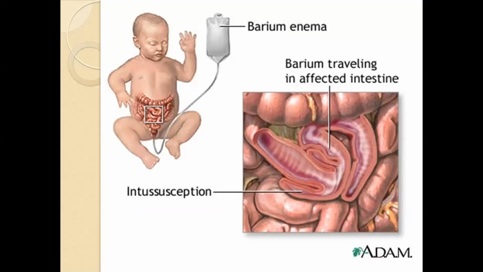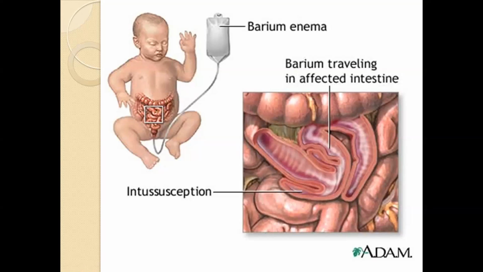This picture shows how we perform non-operative reduction. If you see, this is barium enema diluted in warm saline, and through the catheter we deliver this saline-diluted contrast into the rectum, causing fullness of this distal portion. When this fluid accumulates in significant amount, it causes pressure and tries to push back this intussuscepted loop up to the ileocecal junction. Then we confirm that the patient has successfully achieved non-operative reduction.